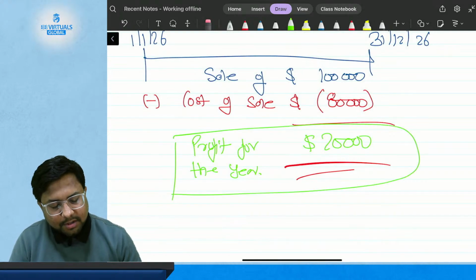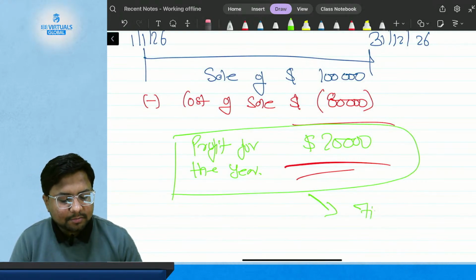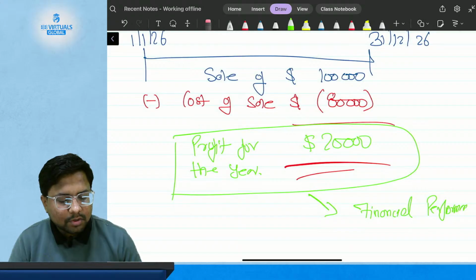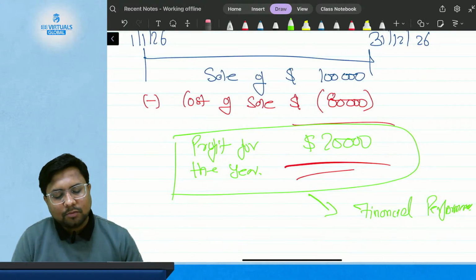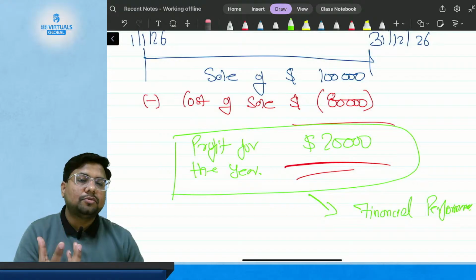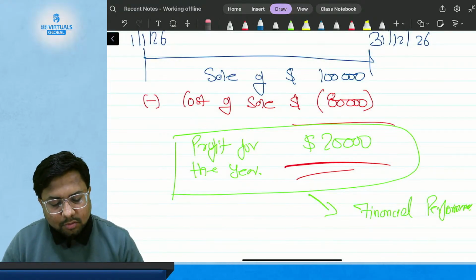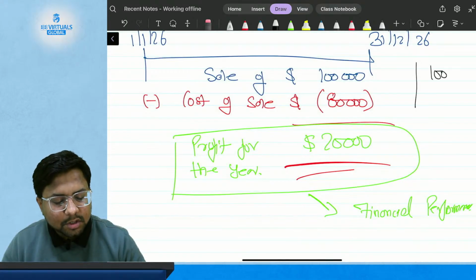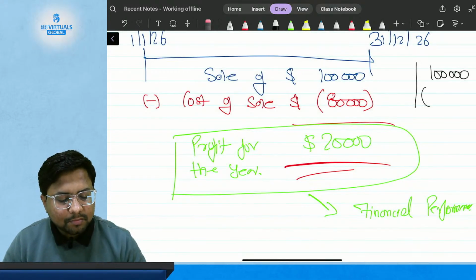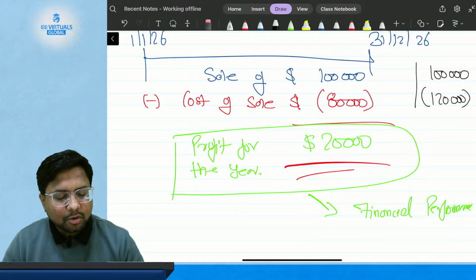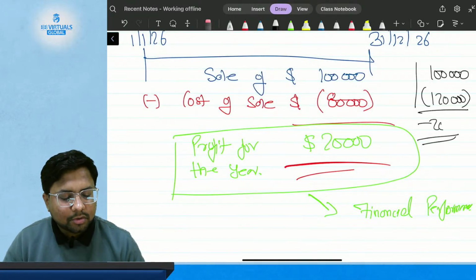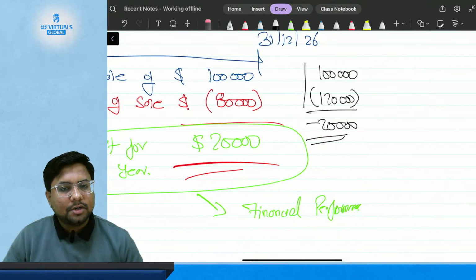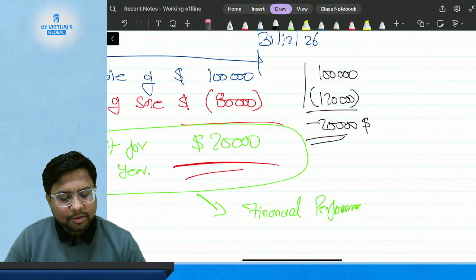This profit is what I can say is my financial performance. In the same case, suppose the sale was 1 lakh but the cost of sale was 1 lakh 20,000 dollars. Then what will be the outcome? The outcome will be a loss of $20,000.